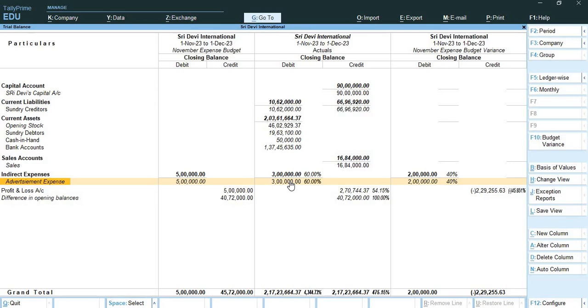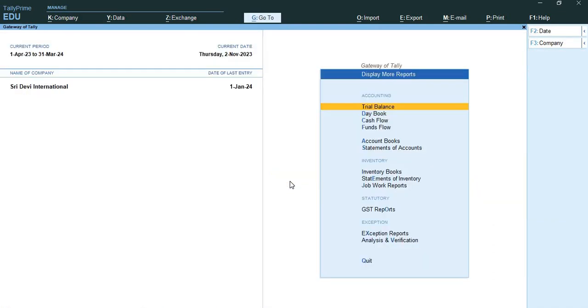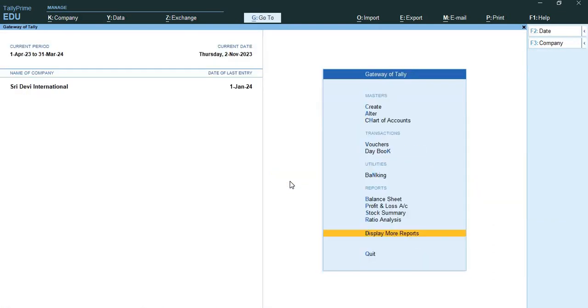This is how you can create the budget, record the transactions and check the variance report in Tally Prime. So I hope you understood this budget variance analysis very carefully. I have tried my level best to teach you the best way how we are going to prepare a budget for a specific month regarding sales and regarding expenses.